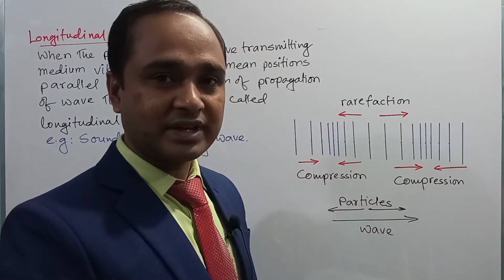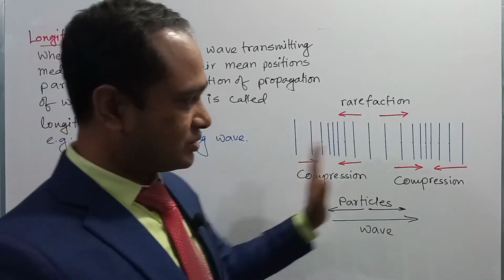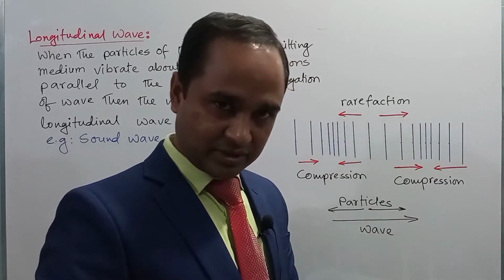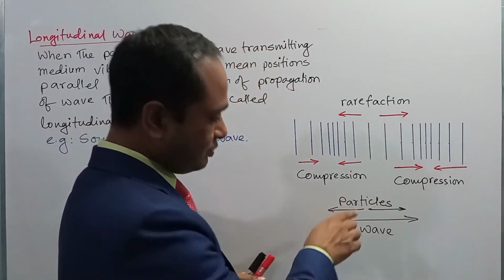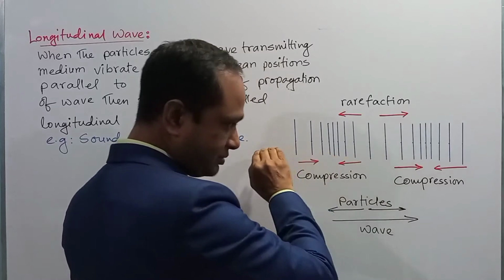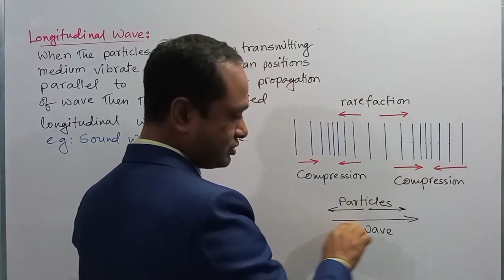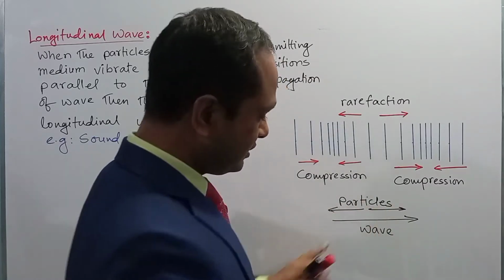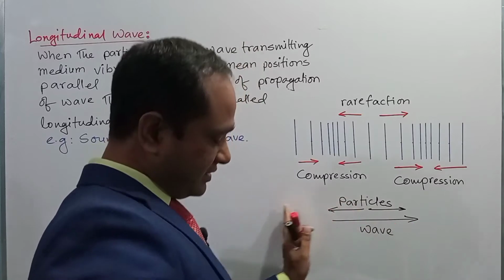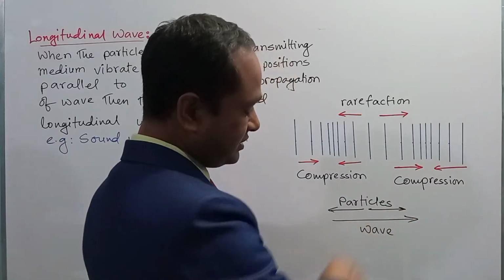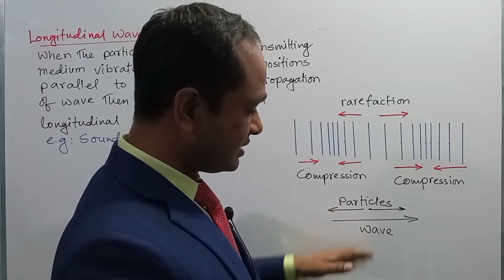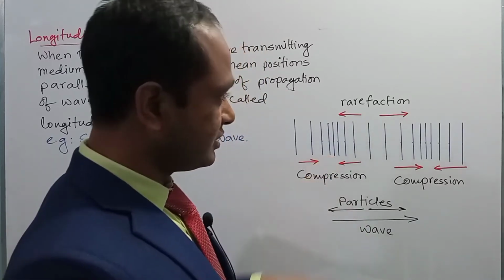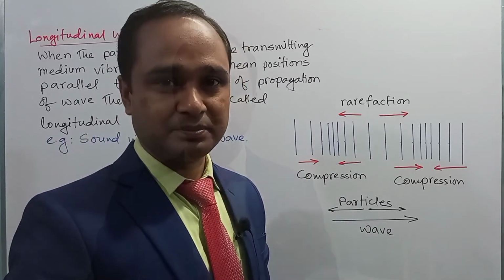So in this way sound energy can transfer from one place to another through the compression and rarefaction of the air columns. So in this case the direction of wave is like this, wave is transmitting in this way. So the direction of wave is shown here, and the direction of the motion of the particle is in both directions, that is in this direction and in this direction. So here the direction of the motion of the particle is parallel to the direction of the propagation of wave, right? So these waves are known as longitudinal wave.